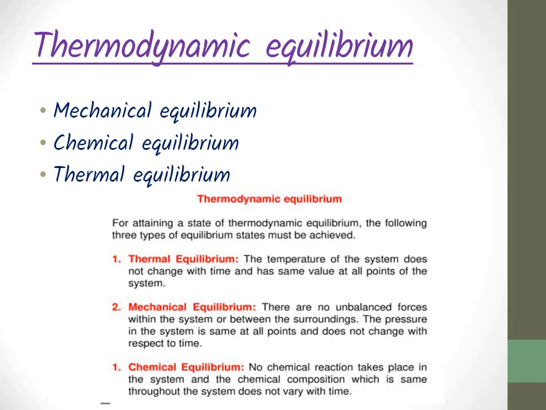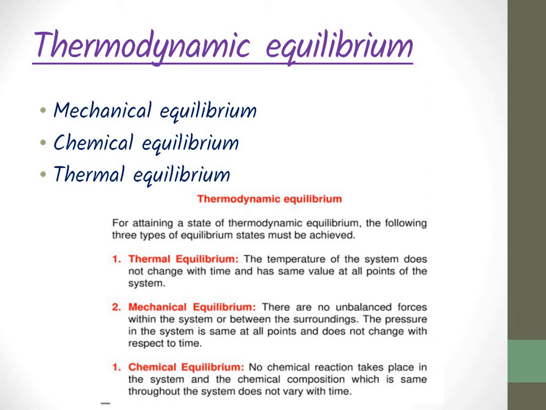One important term which is related to thermodynamics is thermodynamic equilibrium. What is thermodynamic equilibrium? If the system is in thermal equilibrium, mechanical equilibrium and chemical equilibrium, if the system is in all these types of equilibrium, we can call the system to be in thermodynamic equilibrium. So, in order to be in thermodynamic equilibrium, the system should be in thermal equilibrium, mechanical equilibrium, and chemical equilibrium. It is number 3, not number 1. So, what is thermal equilibrium?